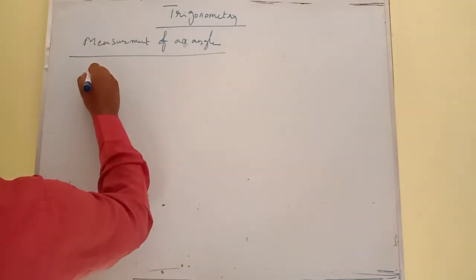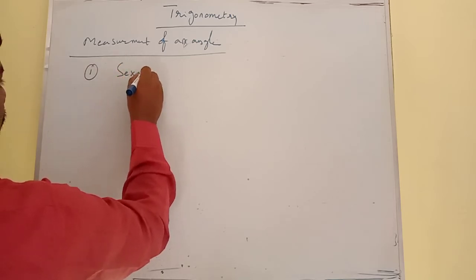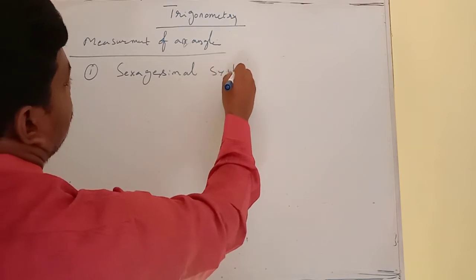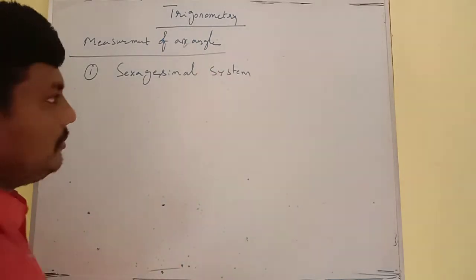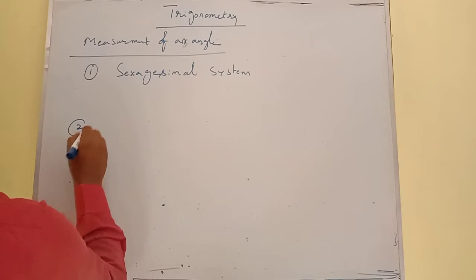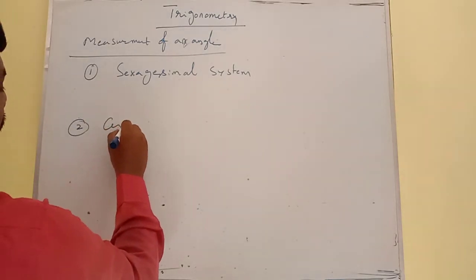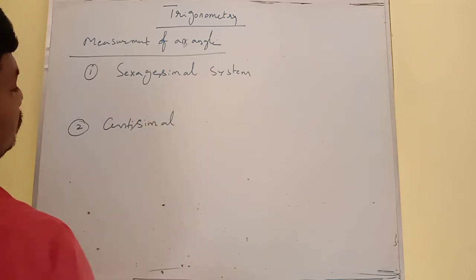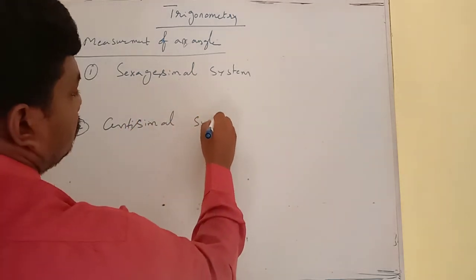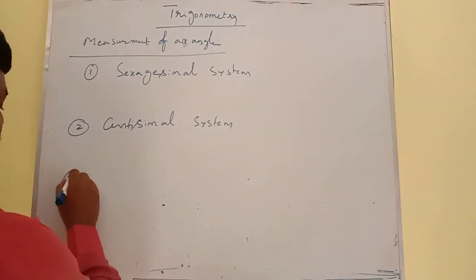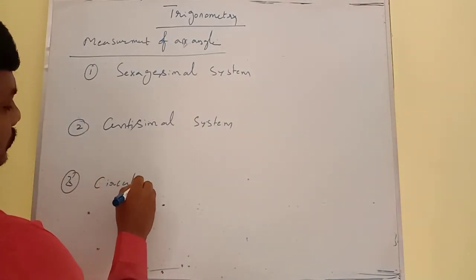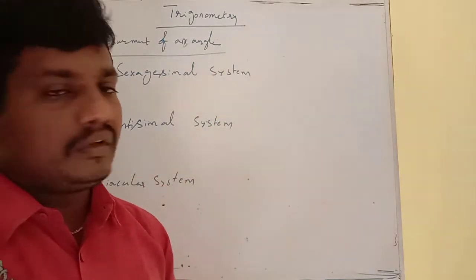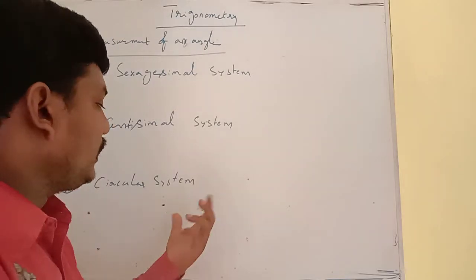The first one is the sexagesimal system, the second one is the centesimal system, and the third one is the circular system.